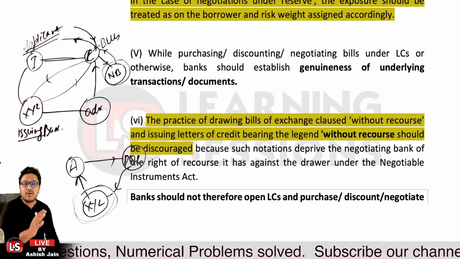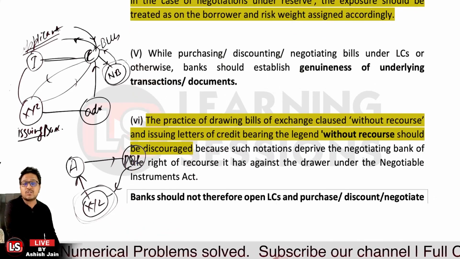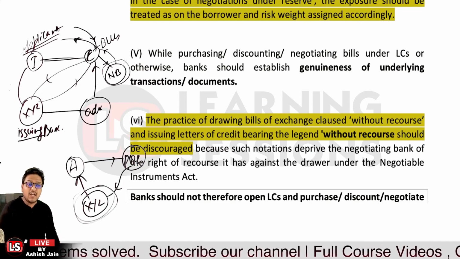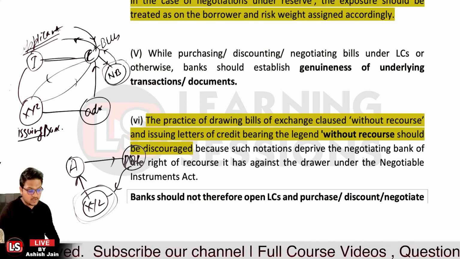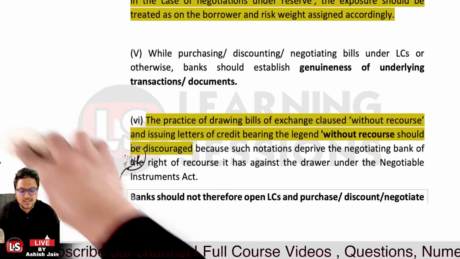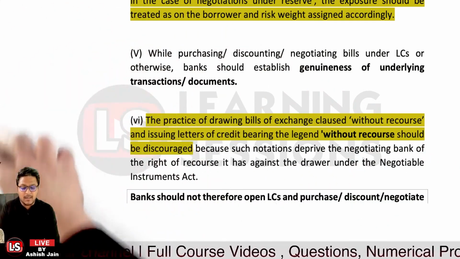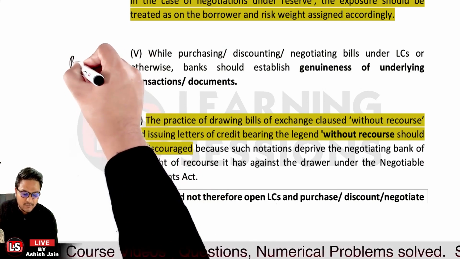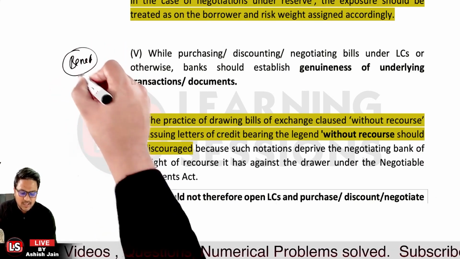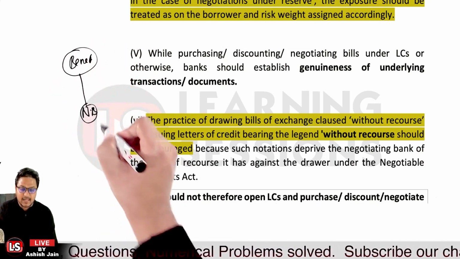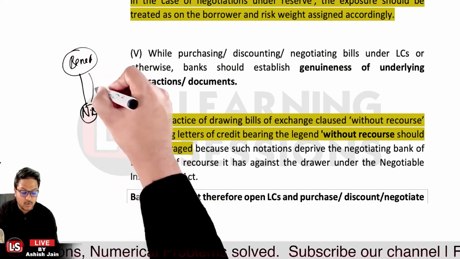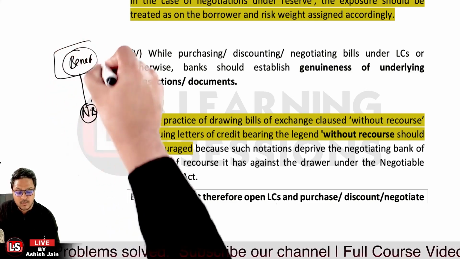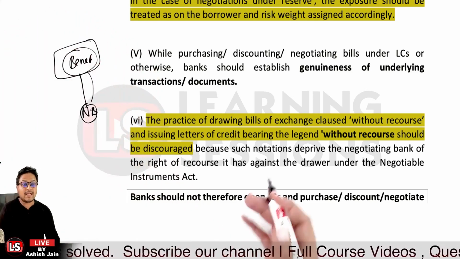And further, the practice of drawing bills of exchange claused without recourse and issuing letters of credit bearing the legend without recourse should be discouraged. It should not be there. Now, what do you mean by without recourse? Without recourse means the same thing as payment not made under reserve. It indicates that the bills drawn by the beneficiary and negotiated with the bank are without recourse. It means if there is any discrepancy, then the beneficiary would not be responsible for the same.